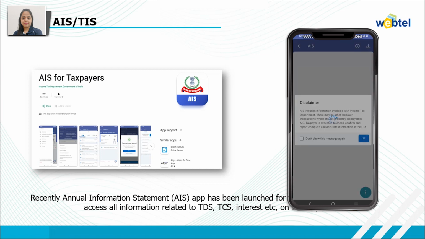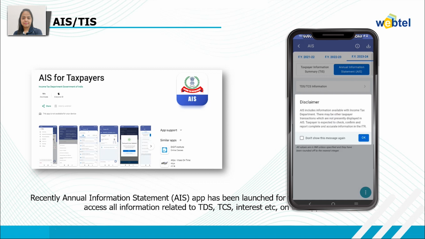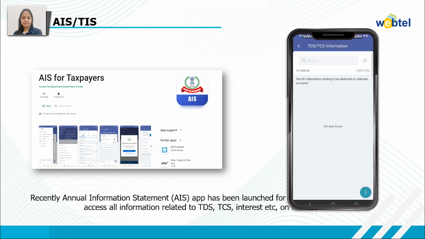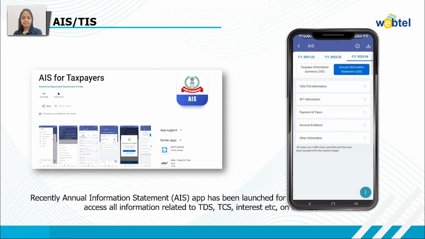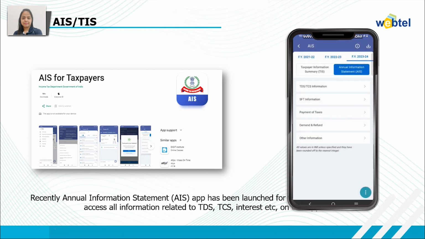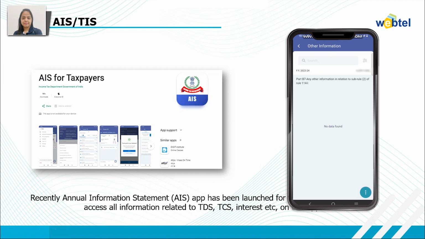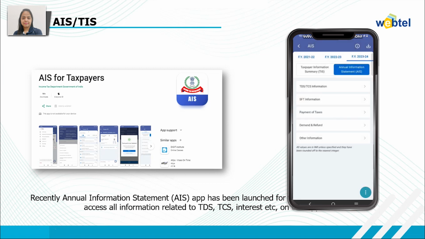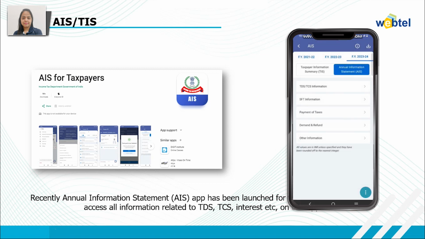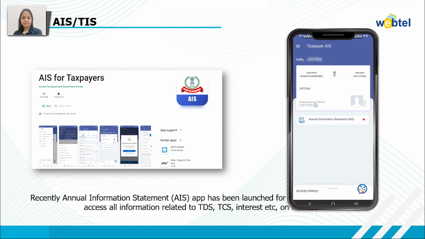Then this is the main screen of the AIS app where you need to click on annual information statement. After that, in case you want the details related to the TDS or SFT information, you need to check. Payment of the taxes, you need to check. Then you need to select the options that are given over here, and in case you want to check the details related to the demand or refund or any other information, you need to check.